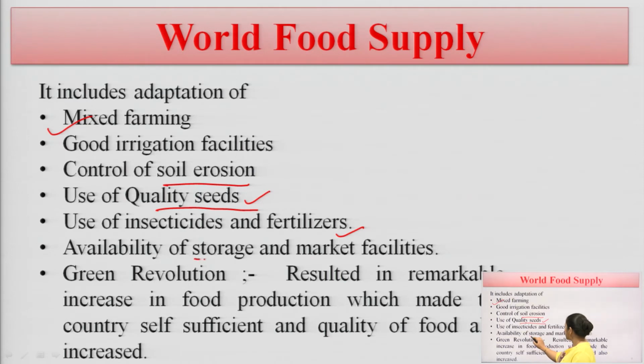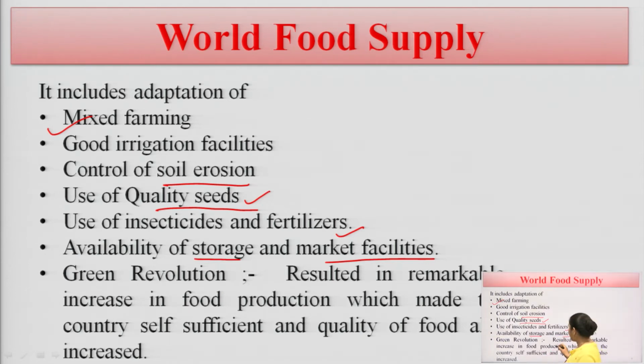Availability of storage and market facility. After doing all these things, we have to focus on storage. We have to focus on how we are going to store all these items after harvesting our food products. We have to make a proper storage system so that it cannot destroy or hamper our food items.